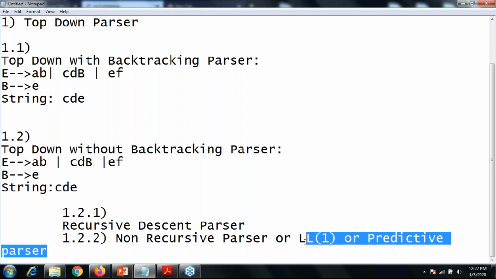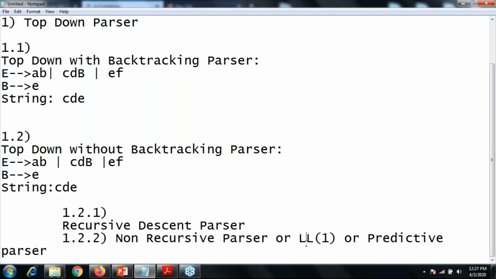What is LL1? The full form of LL1 is left-to-right scanning, where at a time you can choose only one lookahead. That is the major concern. We'll see LL1 in depth, but before that, I will complete the bottom-up parser also, the major types of parsers.